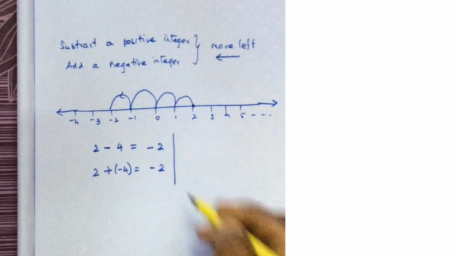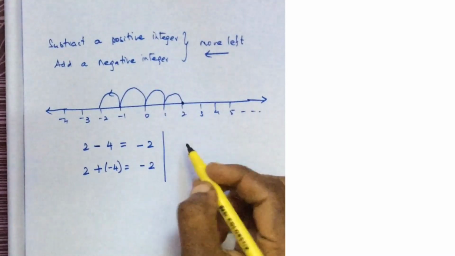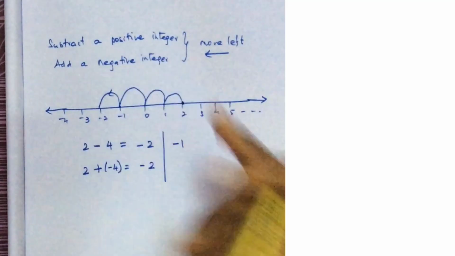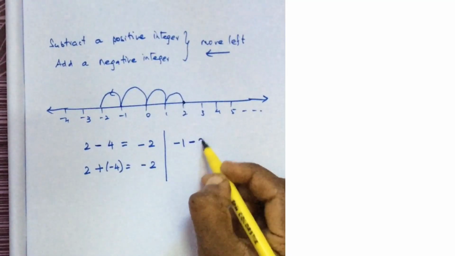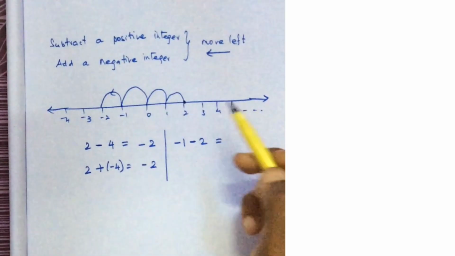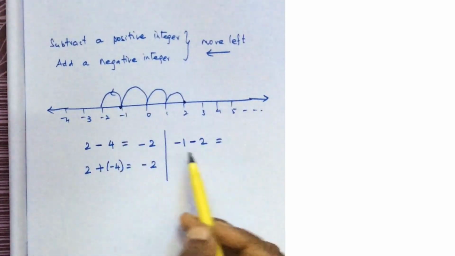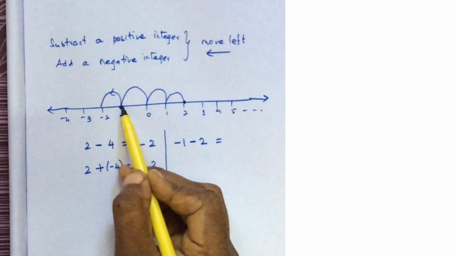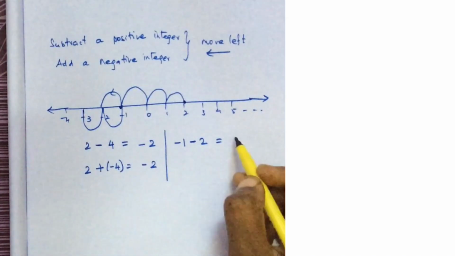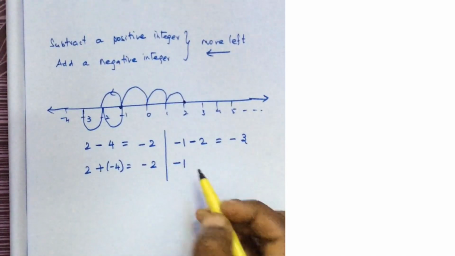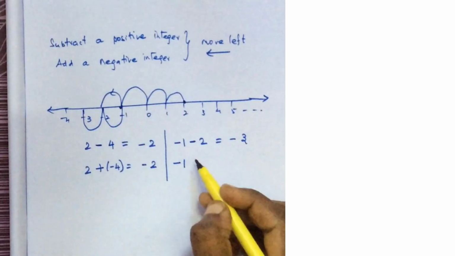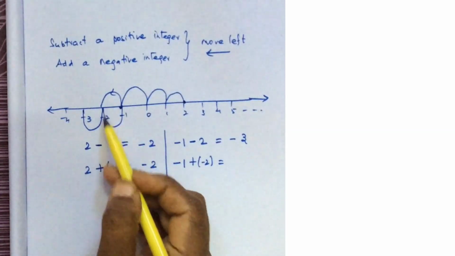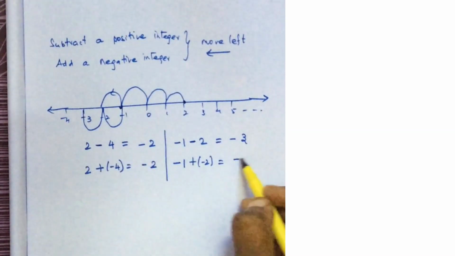The same case, let me take one more example. Let me take minus 1. I am subtracting a positive integer. So I am standing here, minus 1 is here. Subtracting a positive integer, move left by 2 steps. So 1, 2, it is minus 3. To the same number, I am adding a negative integer. So minus 1, minus 2, minus 3. 2 steps to the left gives minus 3.